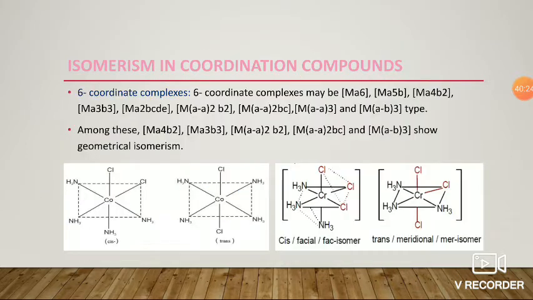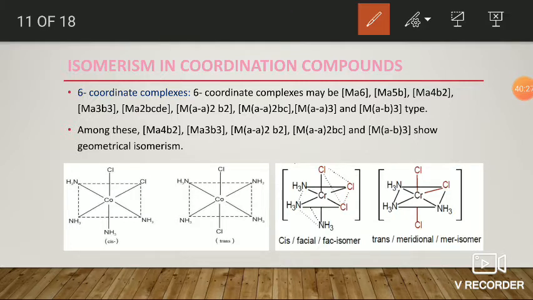Next, geometrical isomerism in the case of six coordinate complexes. Six coordinate complexes are majorly octahedral complexes. In the case of octahedral complexes, the complex contains six ligands. So they may be MA6 type, MA5B type, or MA4B2 type, or MA3B3 type, MA2BCD type, M(AA)2B2 type. Here AA indicates symmetrical bidentate ligands where the two donor atoms are similar.